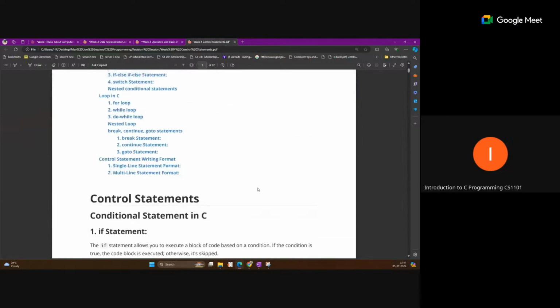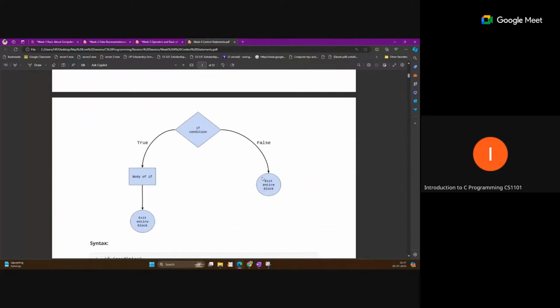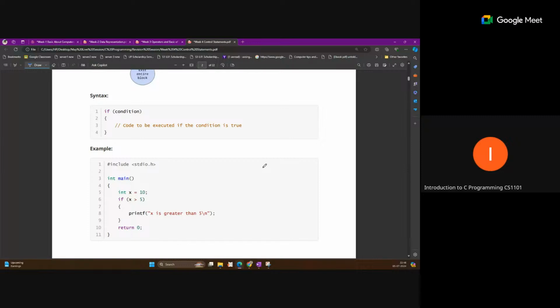Okay, so conditional statements means we will define the control of the execution based on some condition. We will check some condition, and based on the condition output we will define our control for the execution. So that is conditional statement. You can see now we are checking this if condition, and if this condition is true then we are moving to one side, and if this is false we are moving to another side. So that means we have two possibilities.